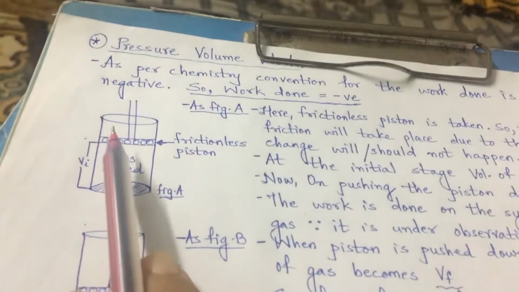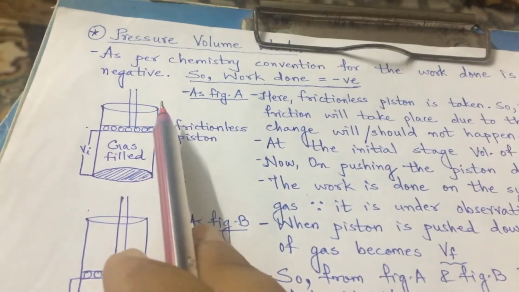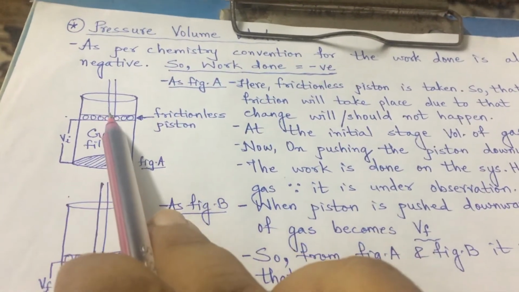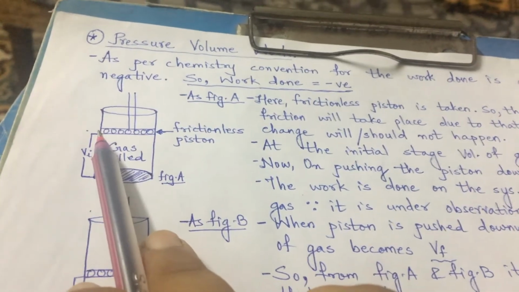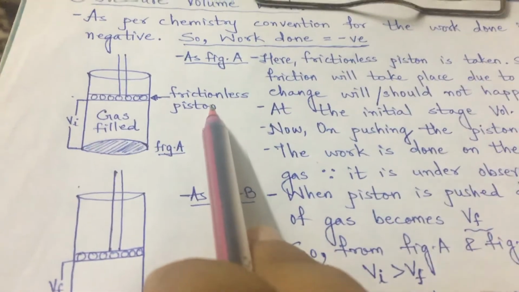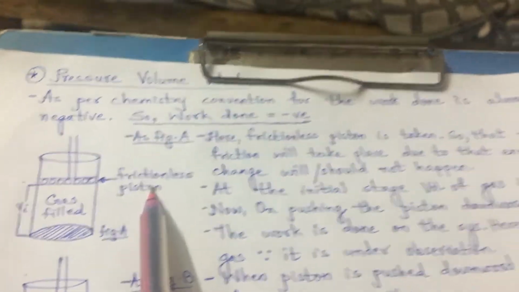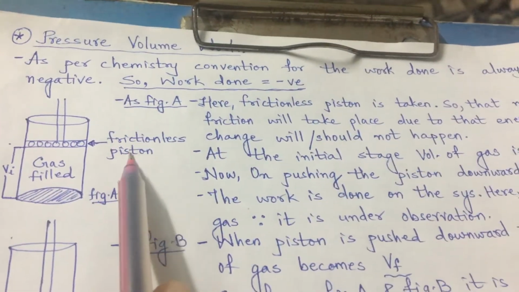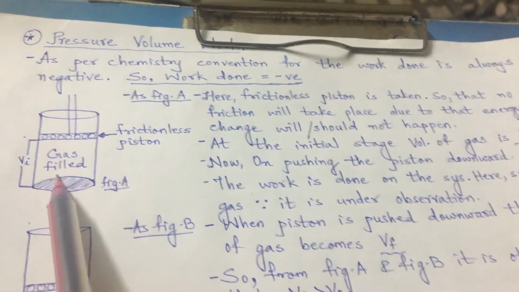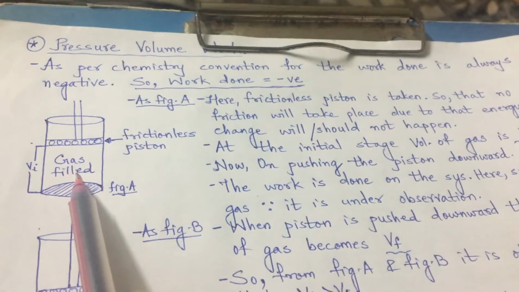Now here, see, one gas-filled container is taken which is fitted with a piston, but here the piston is very special. It is a frictionless piston. Why frictionless? Because if friction were there, the energy would also change because of the force of friction.